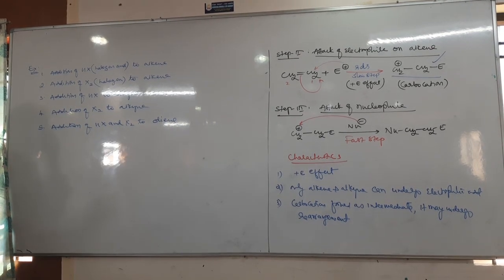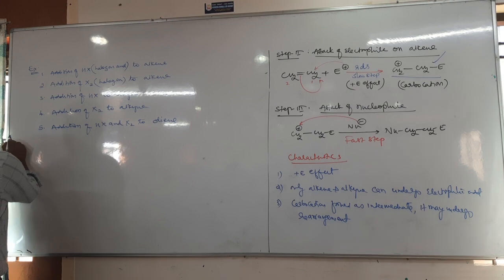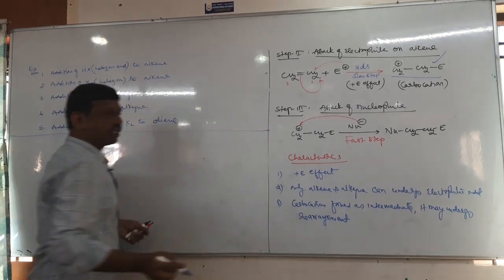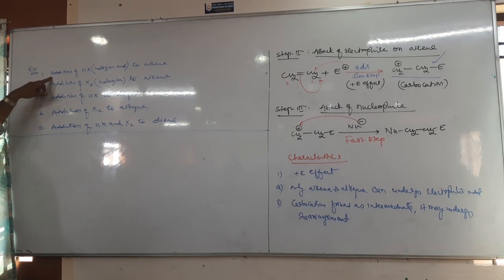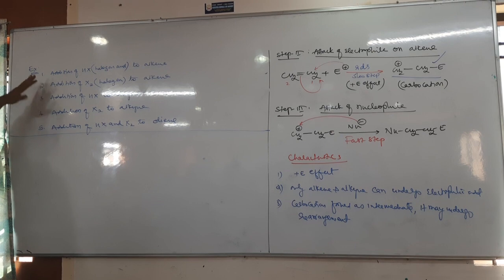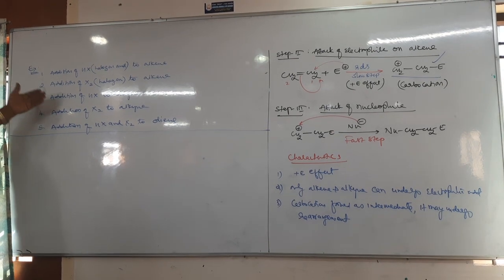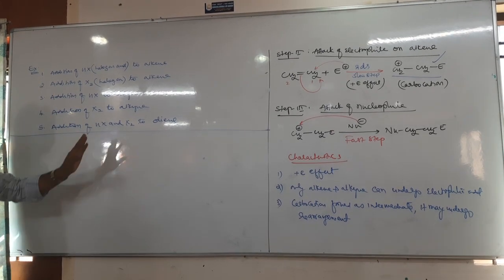Dienes means there are two double bonds. Okay, so these five types of reactions we study in our syllabus. This addition of HX we will get in the alkene topic, and also in the haloalkene topic. So all these reactions come under alkene as well as haloalkene topics.